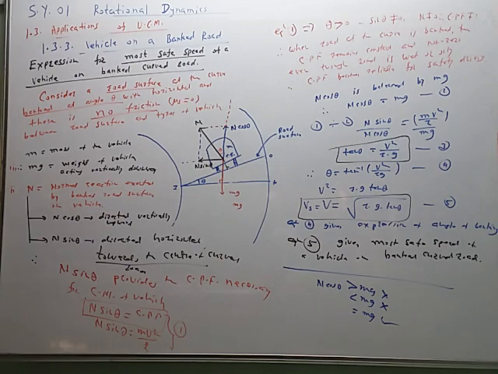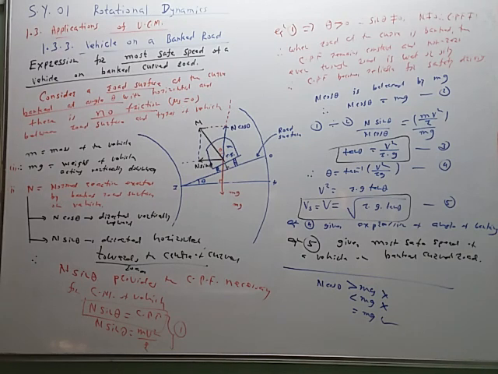But if mu s is not 0, if there is friction between the road surface and tire, then what is the change in this equation? या इक्वेशन काहीतरी बदल होईल. So we have to see these two expressions, without considering the friction and by considering the friction. This most safe speed we have derived here in equation 5 is for no friction.